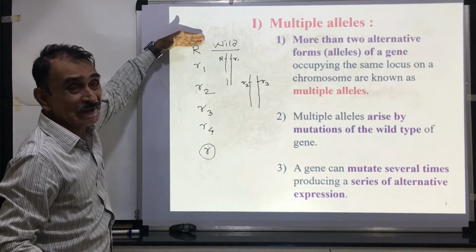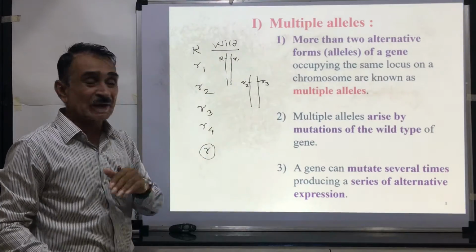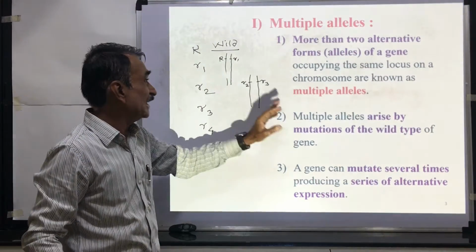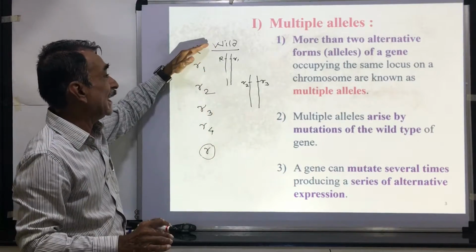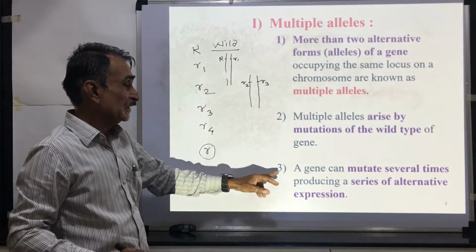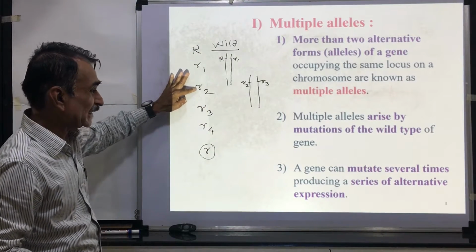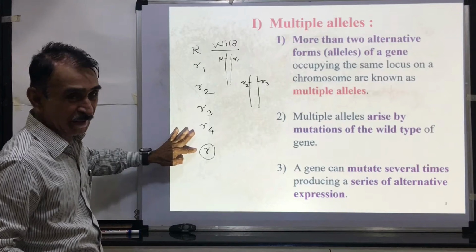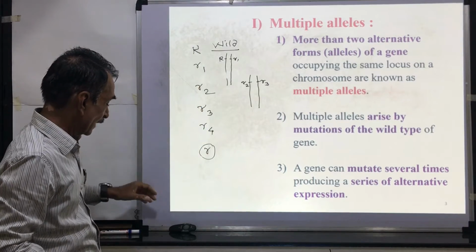Or this is the wild type. The wild type allele is always dominant over all the mutant alleles. So these mutant alleles are produced because of the mutation of the wild type gene. The gene can mutate several times and produce a series of alternative forms. These are called multiple alleles.